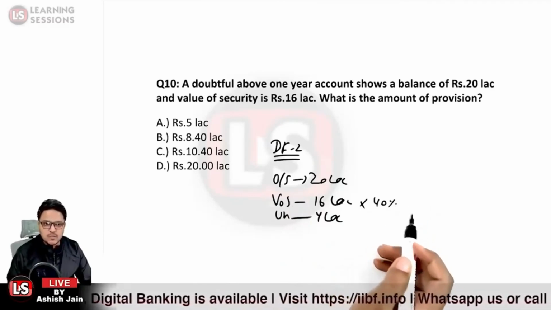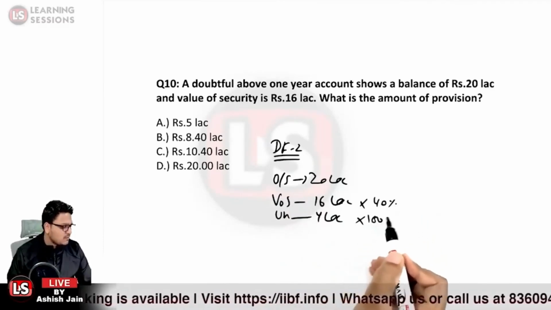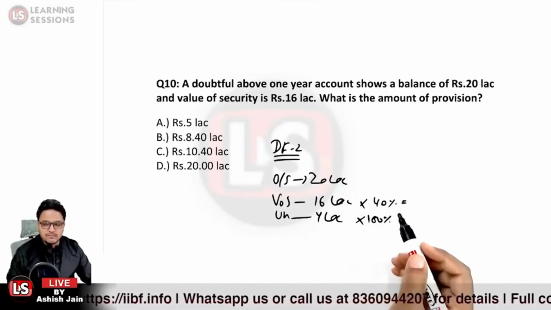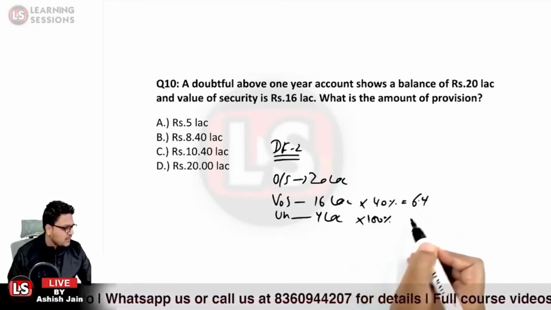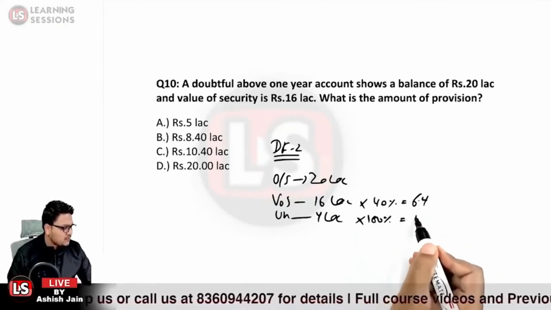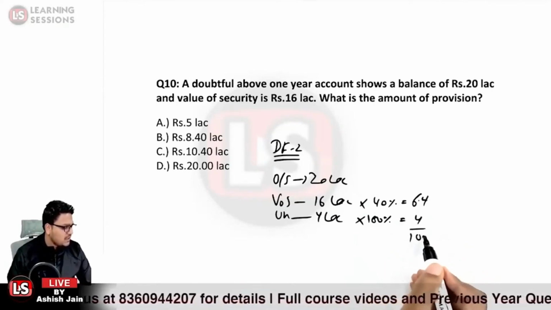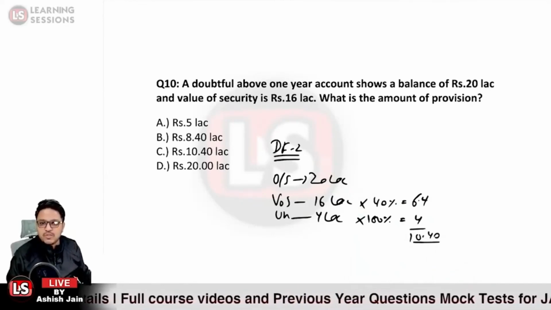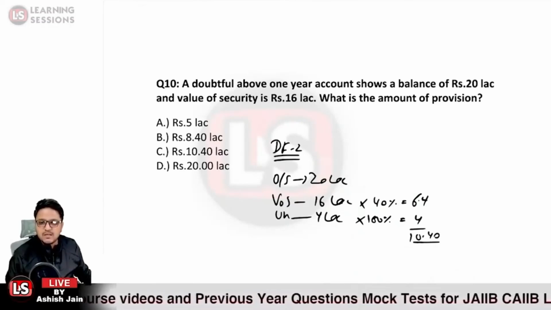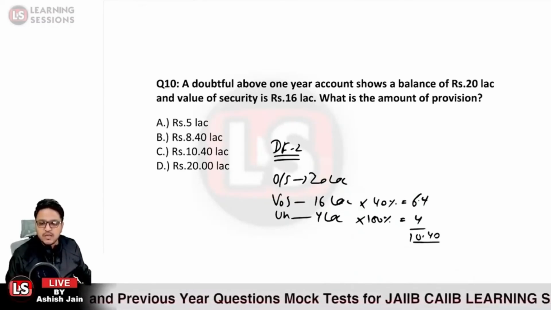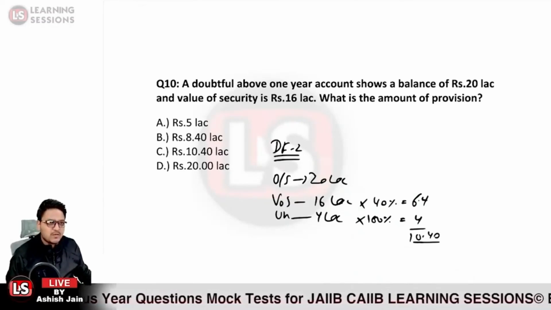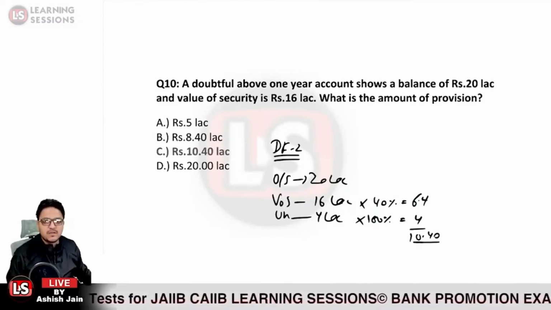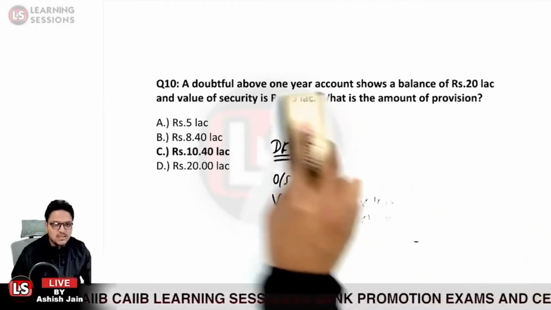So 40% provision is to be created on the secured part, and for the unsecured part 100% provision is to be created. So 40% of 16 lakh is 6.4 lakh, and 100% of 4 lakh is 4 lakh. So the total provision to be created is 10.40 lakhs. The right answer has been given by Rahul Singh Rajput at the earliest. Option C is the right answer in this particular case.